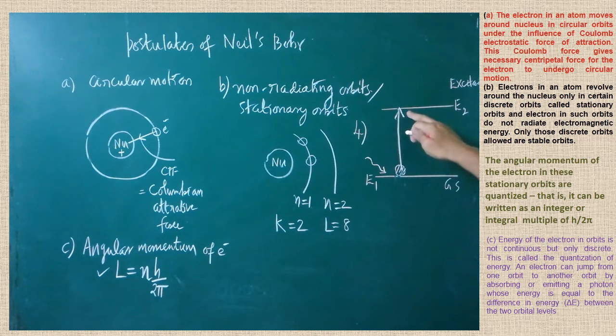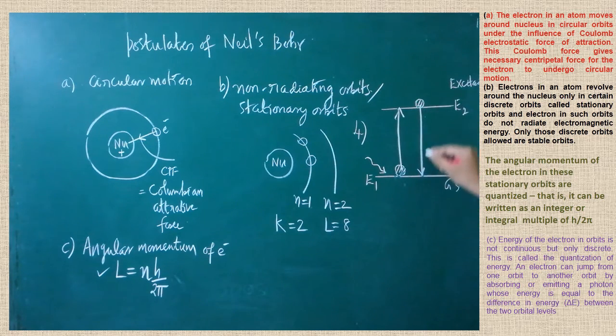So let us imagine the electron is excited to the E2 level. There, the electron will stay for a certain duration of time. We have to find out how long the electron is there. That time is called lifetime. That lifetime will be very short. After that, the electron will come back to the ground state.